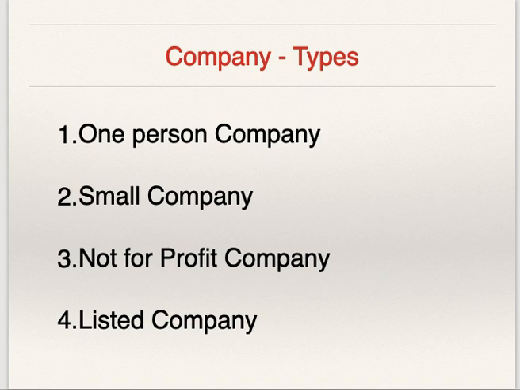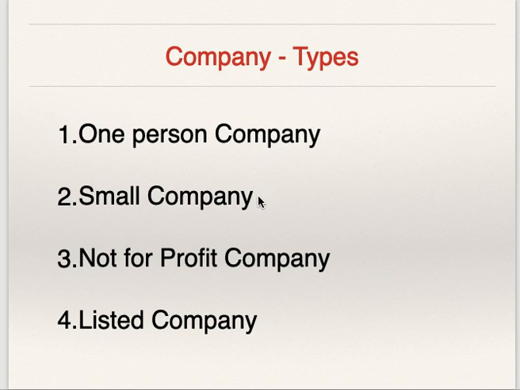Few more types of companies. One person company, small company, not for profit company and listed company. One person company has only one person as a member, only one shareholder.